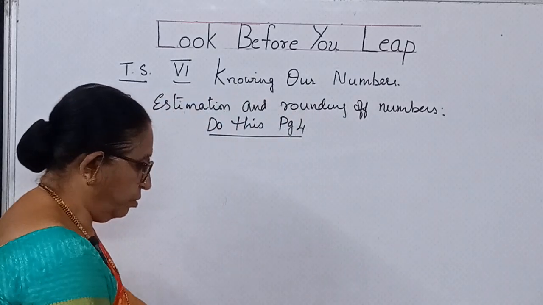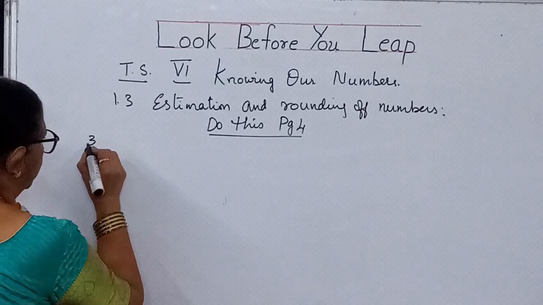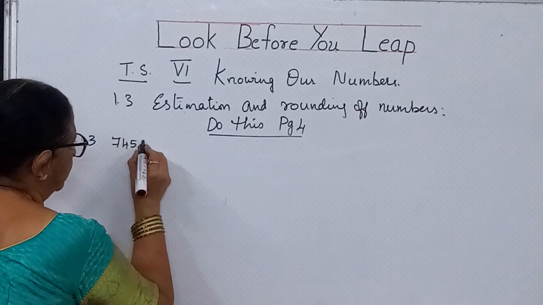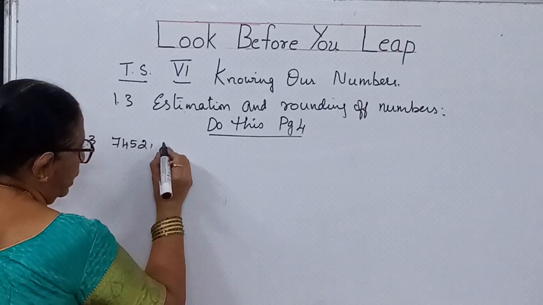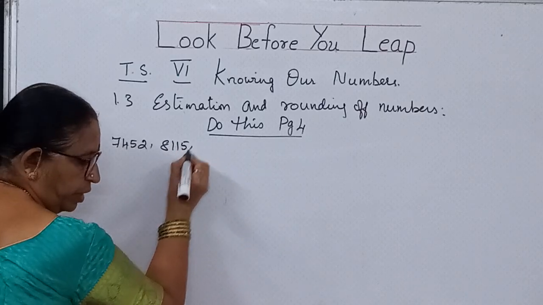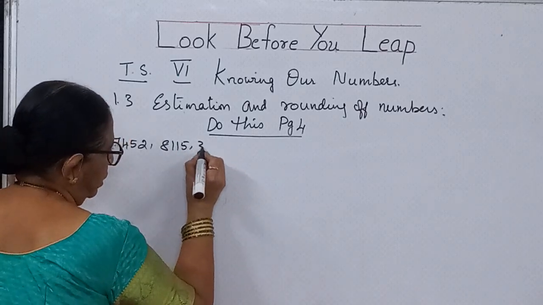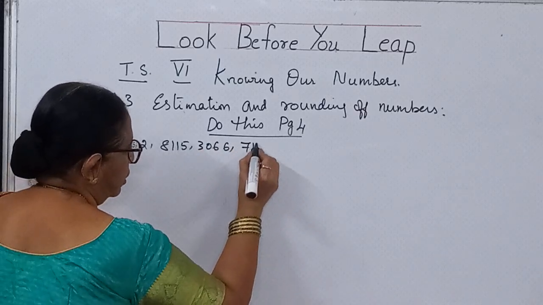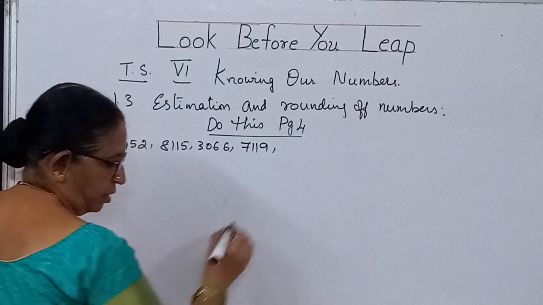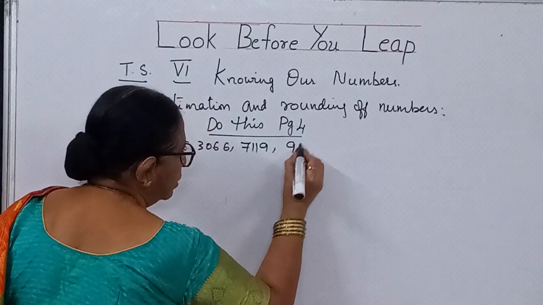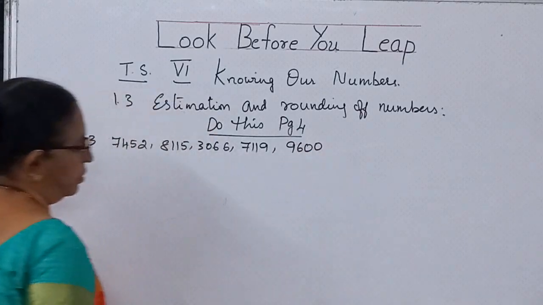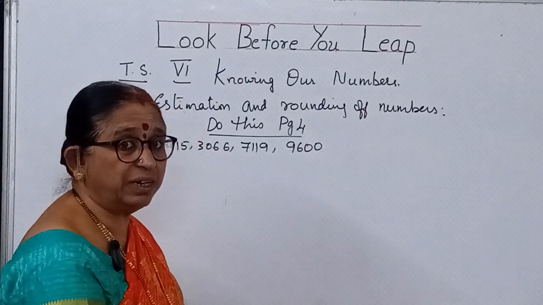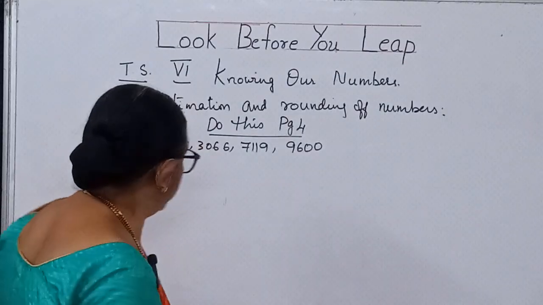Now the third one, you have got the numbers 7,452, 8,115, 7,119, 3,066, 9,600. These all should be rounded to their nearest thousands.